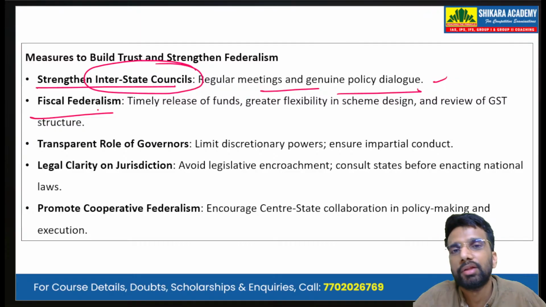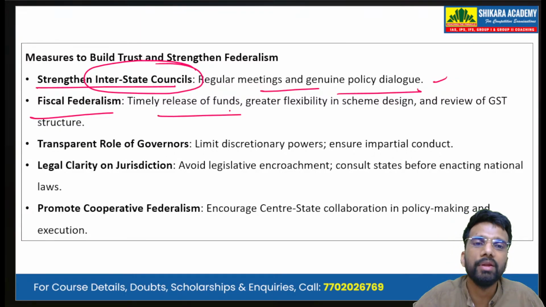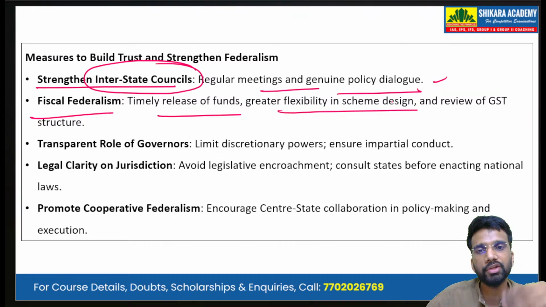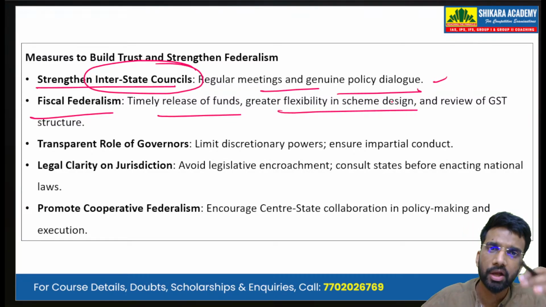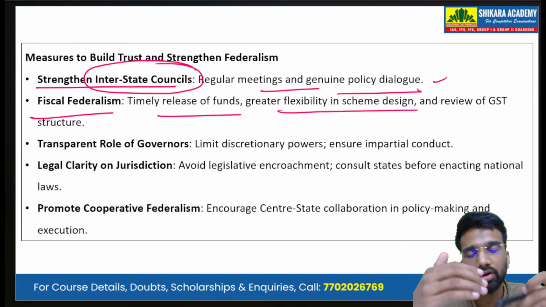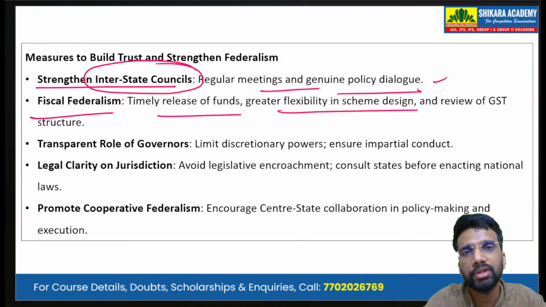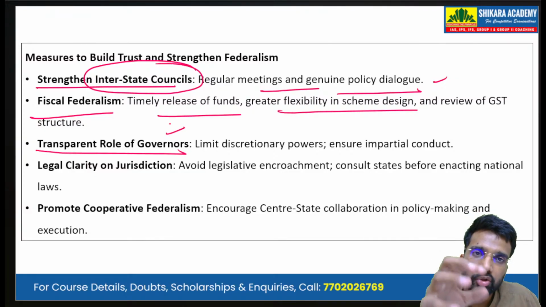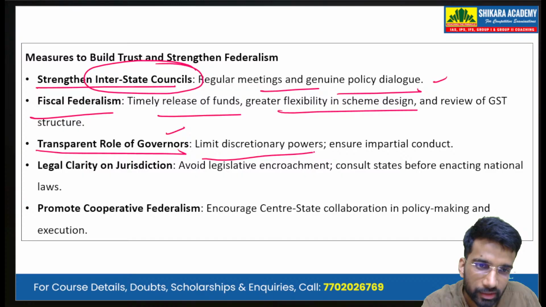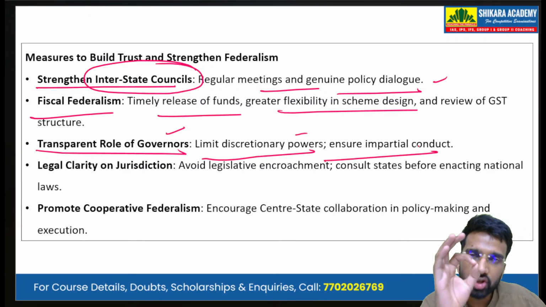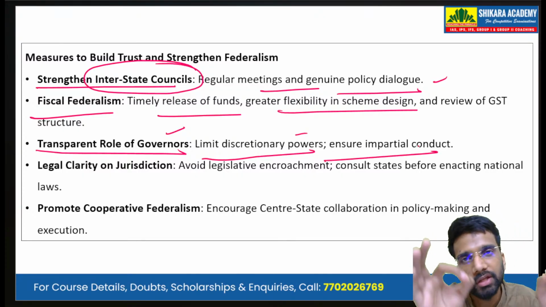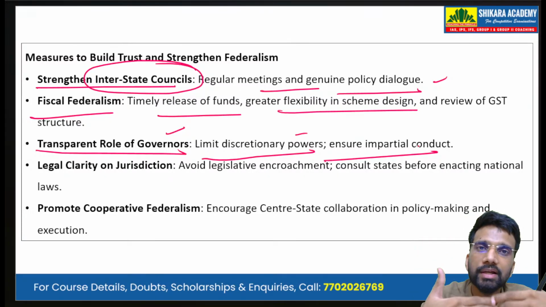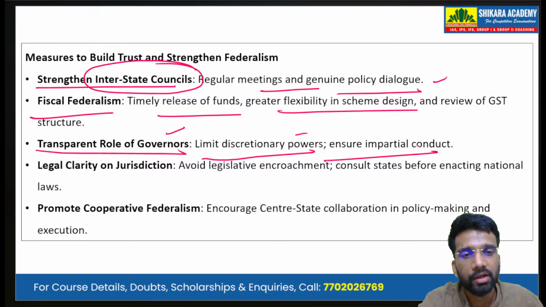Second, there is fiscal federalism, because there should be timely release of funds, greater flexibility in scheme design, and review of the GST structure. The entire GST structure needs to be reviewed in order to strengthen fiscal federalism in the country. Then there is the transparent role of governors. The governors should have limited power, so limit the discretionary powers and ensure the impartial conduct of the governors. That is very important.